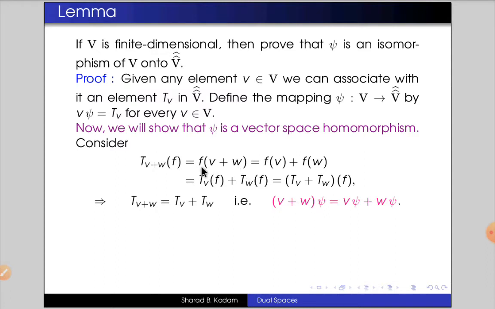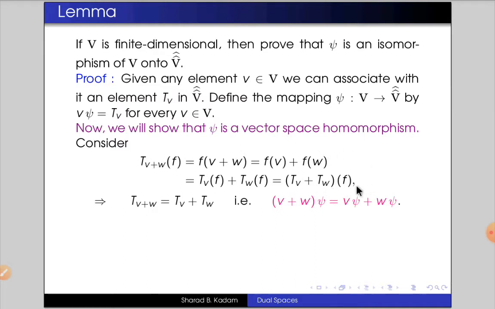Here f is a vector space homomorphism. Therefore f of v plus w equals f of v plus f of w, which equals T_v of f plus T_w of f, and which equals T_v plus T_w of f.